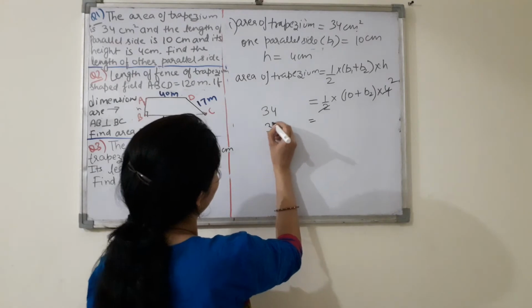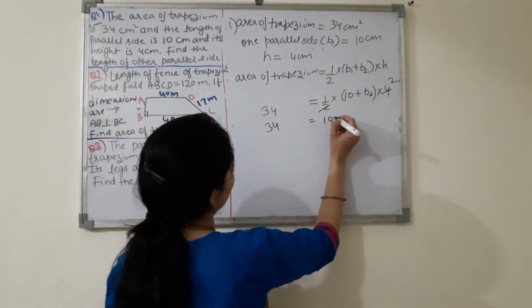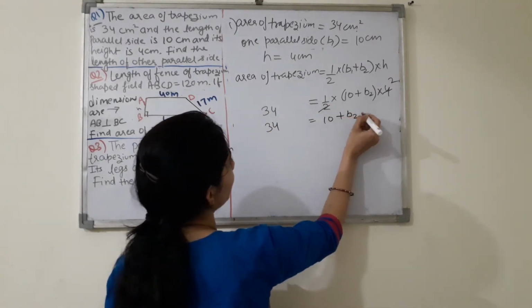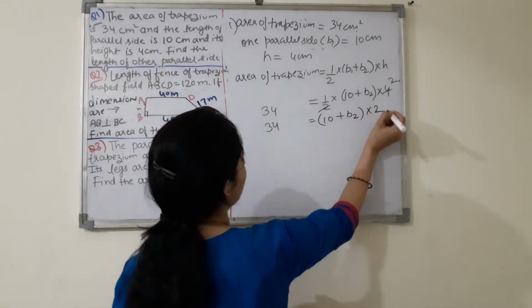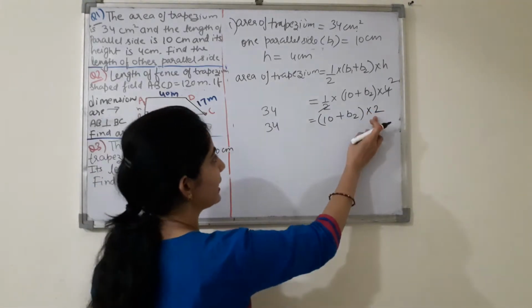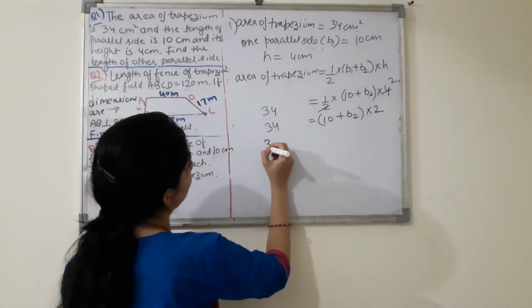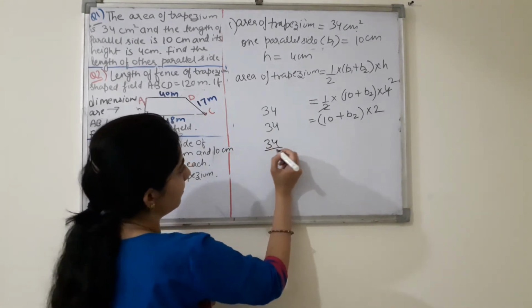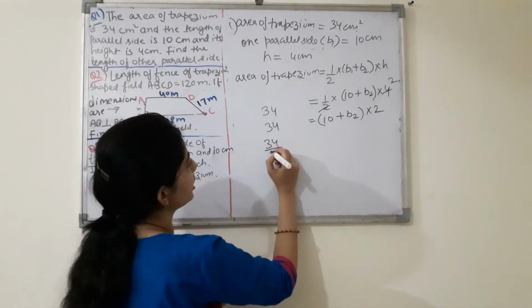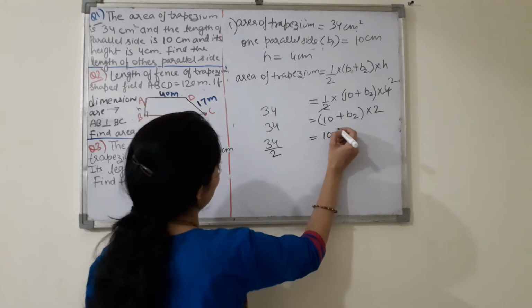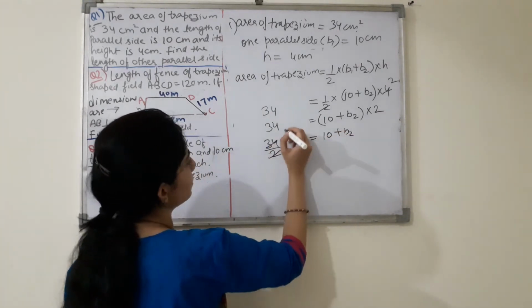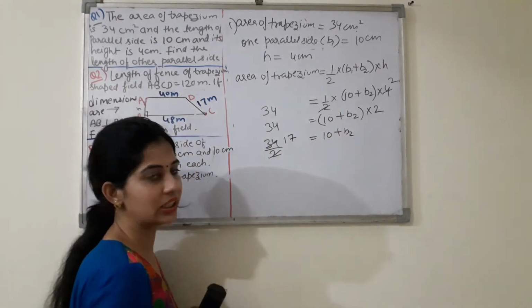So here it will be 34. This is 10 plus B2, ये 1 हो गया है. So this is multiplied by 2. Now I am taking this to this side. So here it is in multiplication. Then it will go in next side, so it will go in division. So this is 10 plus B2. Now you will divide this. So it will be 17.